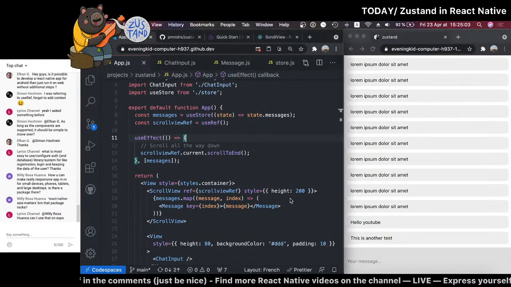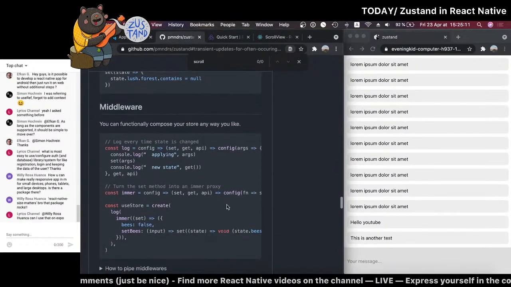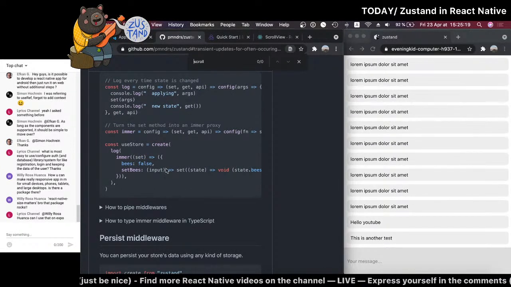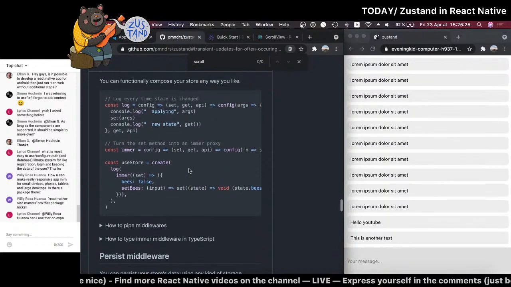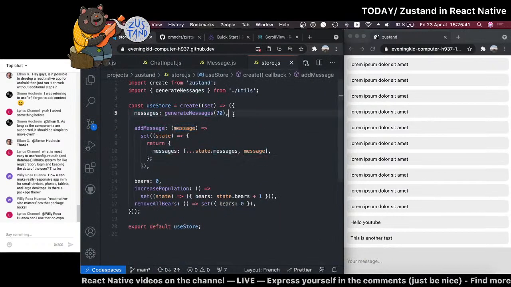All right, so we have our message here. I'm just thinking, do you have other ideas maybe of what we could do with this? Maybe we could add a middleware. This one is interesting, but again, when I look at the code, it just looks kind of complex for what it does. Log every time state is changed. Let's just see this in the editor and see how it looks, because maybe I'm just allergic to this library, but it looks kind of complex.